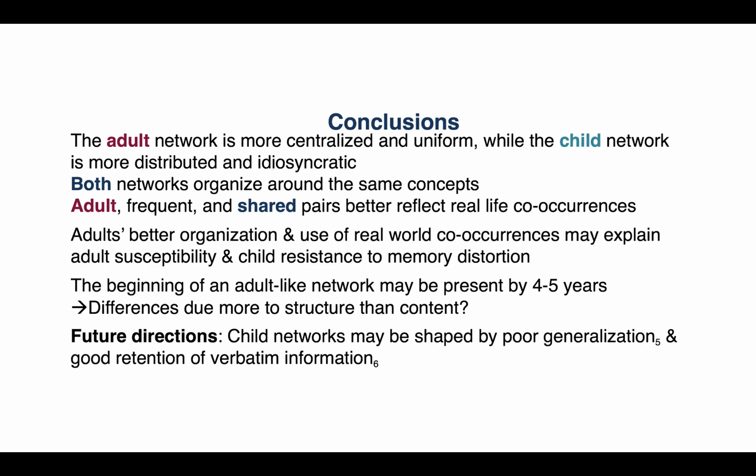These findings also show that the beginning of an adult-like network may be present as early as 4 to 5 years, suggesting that the differences in memory may be due more to network structure than content. Finally, I hope to follow up this work by diving into why these network differences occur. In particular, child networks may be shaped by poor generalization and good retention of verbatim information.